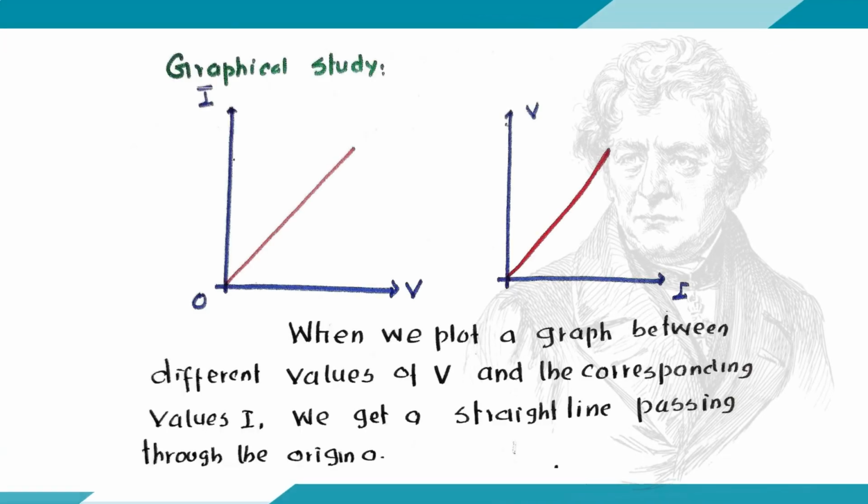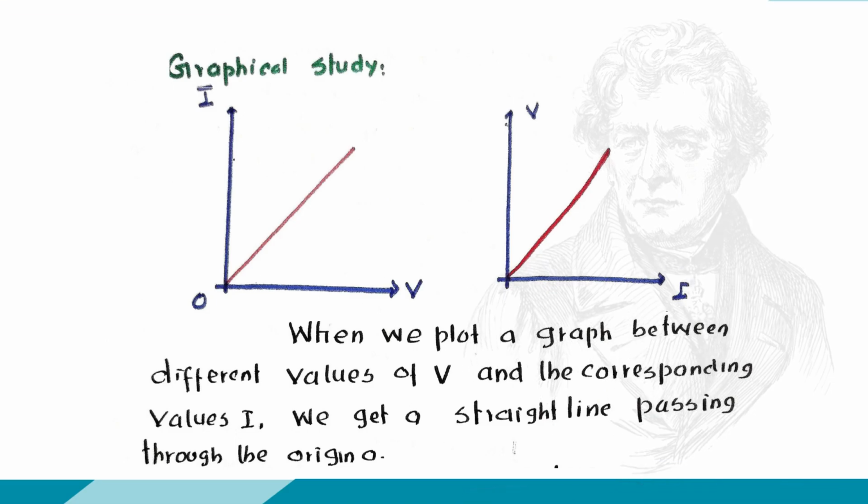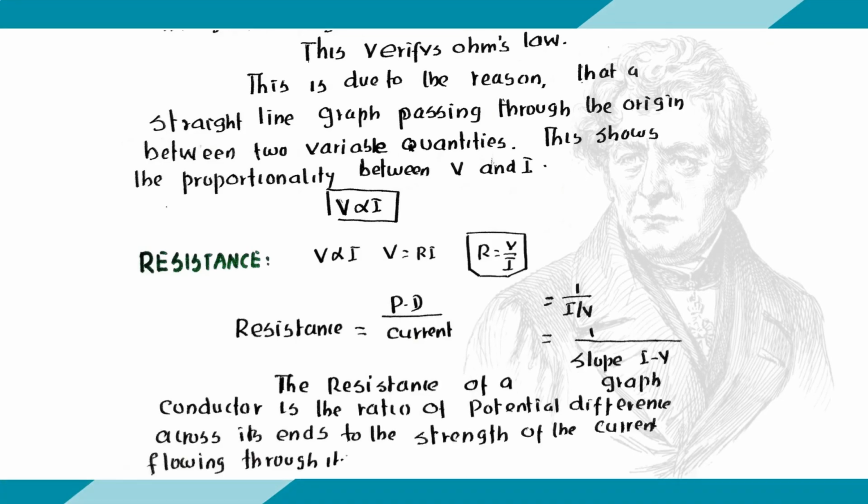Let's have a graphical study for the same thing. Take all the readings you have recorded in the tabular column, along the x-axis V, along the y-axis I. Or in other words, along the x-axis I, along the y-axis V. Mark all these in the graph, you can get a straight line. When we plot a graph between different values of V and the corresponding values of I, we get a straight line passing through the origin O. This verifies Ohm's law. Graphical study.